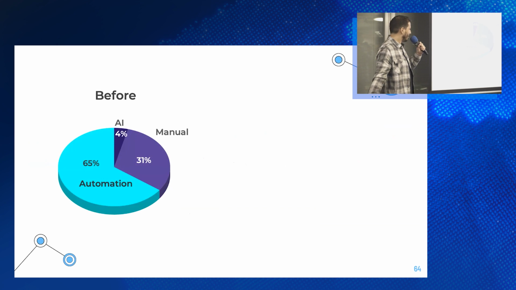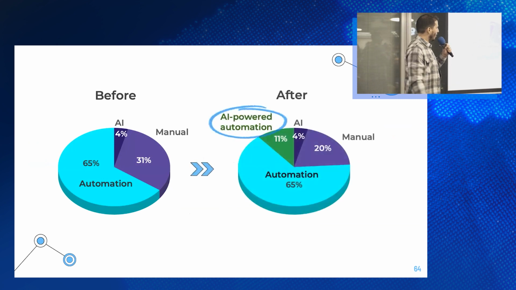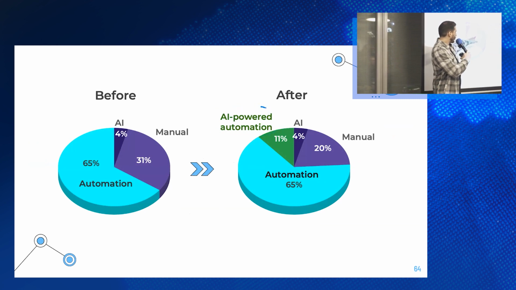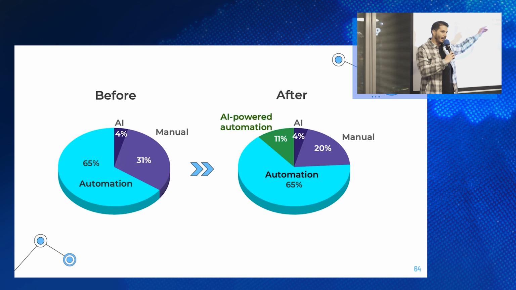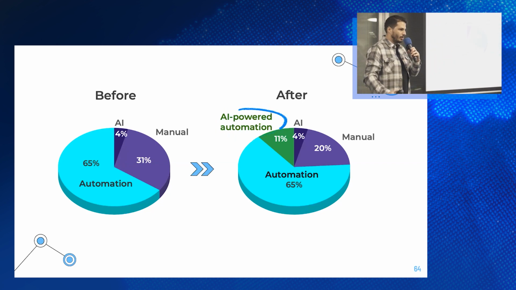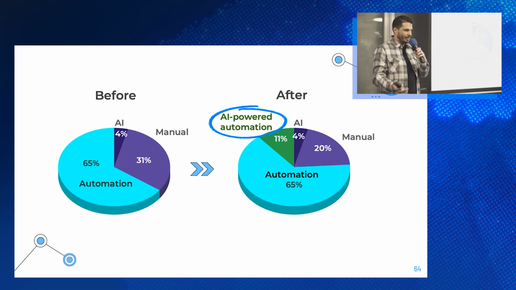Once we created this model, we had a new slice in the pie. We have AI-powered automation, and it covers 11% of all advertisements. And we can see that the manual review was reduced from 31% to 20%, allowing the content moderators to give better service to the customers, to reply on chat, reply on Salesforce tickets, and basically give a much better service.